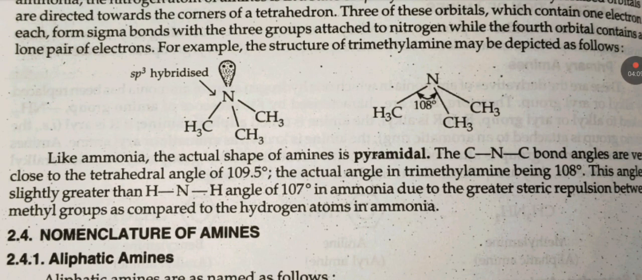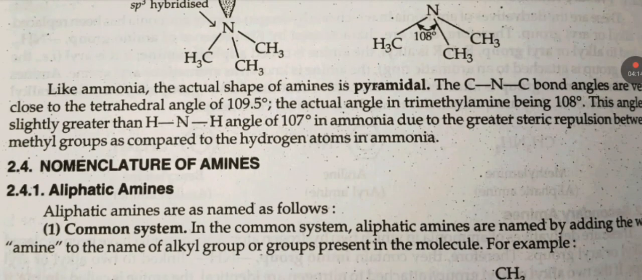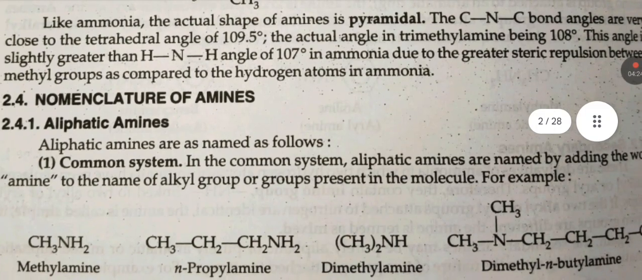For example, the structure of trimethylamine may be depicted as below: sp3 hybridized. Like ammonia, the actual shape of amines is pyramidal. C-N-C bond angles are very close to the tetrahedral angle of 109.5 degrees. The actual angle in trimethylamine is 108 degrees. The angle is slightly greater than the H-N-H angle of 107 degrees in ammonia due to the greater steric repulsion between methyl groups as compared to the hydrogen atoms in ammonia.